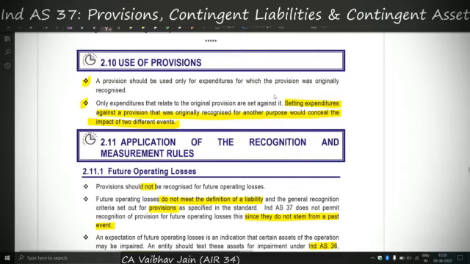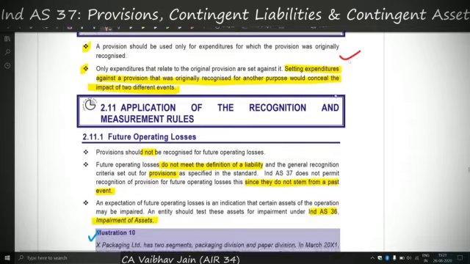Now use of provisions. It says that a provision should be set off only against that expenditure for which the provision was originally created. A simple example would be, my provision for warranty should not be set off with my income tax expenditure. So that was a simple example of this point.